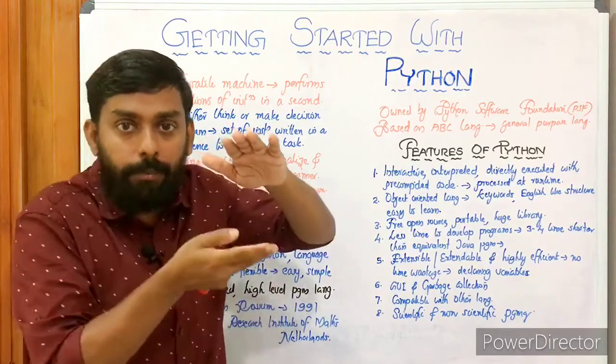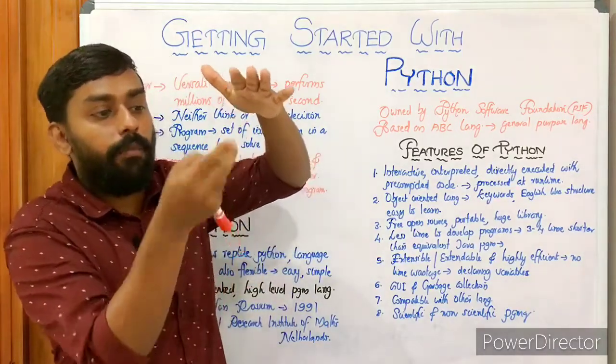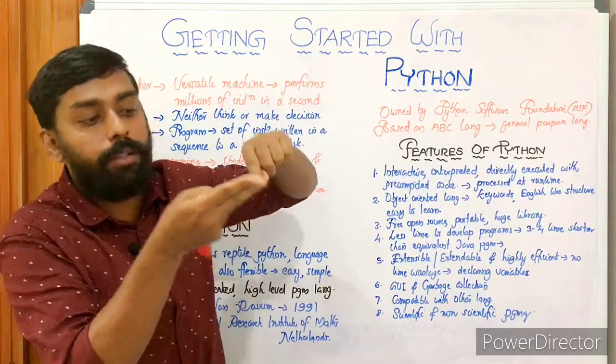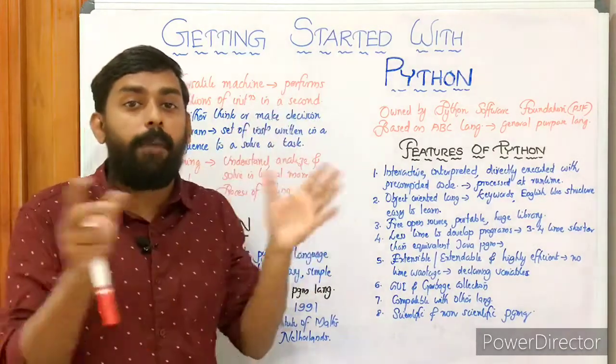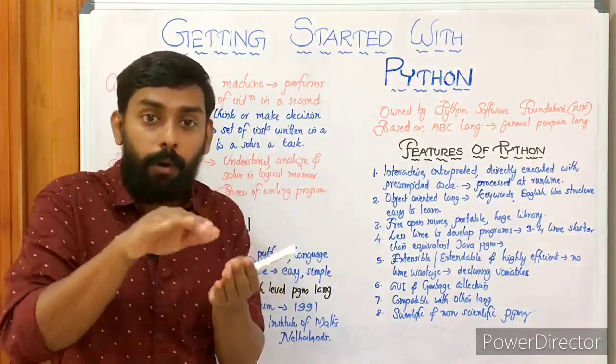So there we have an intermediate step: the source code is converted to machine language, and this machine language is then executed. But in an interpreter, what happens is that it is executed line by line, one by one.